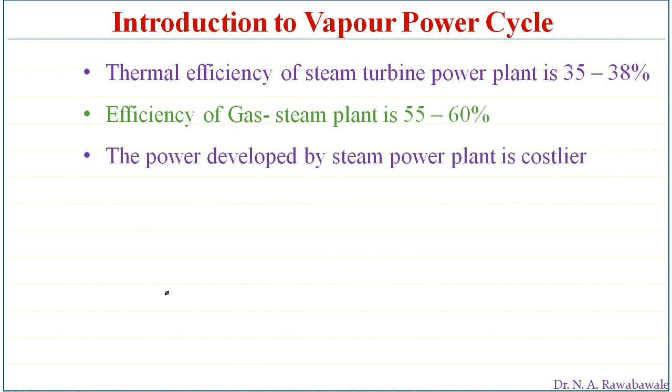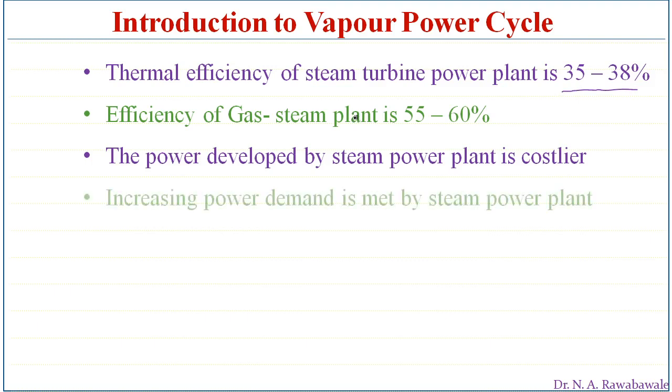Due to the lower efficiency, the cost of power generation is more in a steam power plant. However, increasing power demand is met by using steam power plants because it is easier, and we can establish a steam power plant in a shorter duration and fulfill the power demand which is increasing day by day by using a thermal power plant.